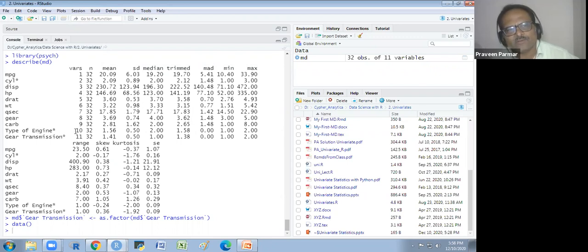So this statistics is not viable for these variables where you get the asterisk. So don't take these statistics into consideration if you see any variable having the asterisk sign. Got it? Either it may be categorical or it may be factor. So this statistics is not viable.